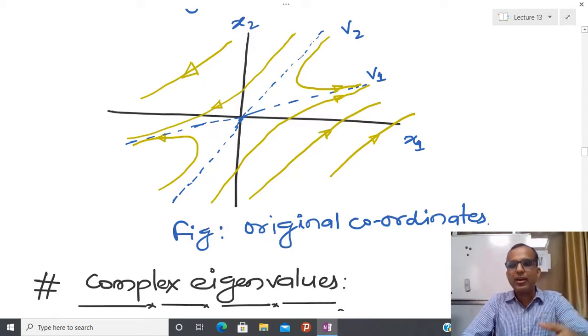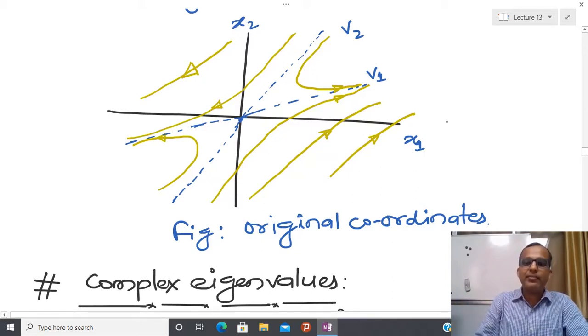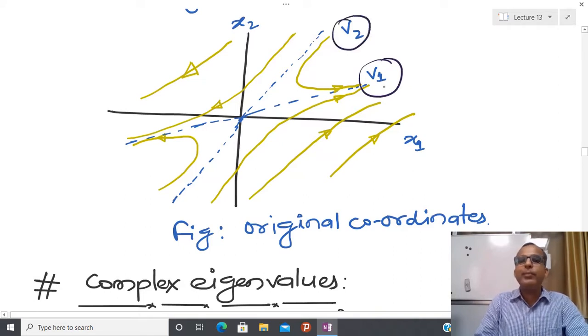It is converging towards the z1 axis but diverging along the z2 axis. Similar behavior comes into the picture here with respect to v1 and v2. So somehow v1 and v2 play the role of z1 and z2.